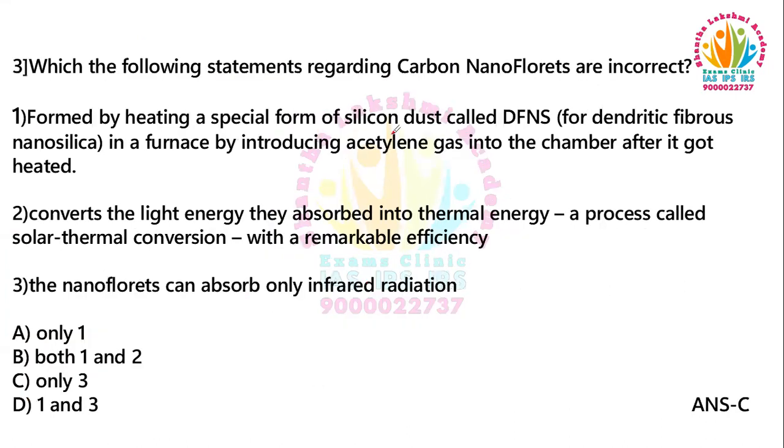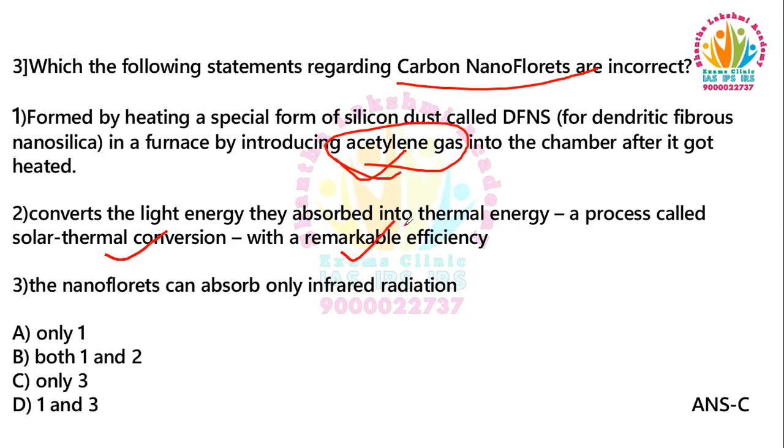If we look at the question again regarding carbon nanofluorids: it is formed by heating a special form of silicon dust called DFNS in a furnace by introducing acetylene gas into the chamber. Yes, it is true, as we have discussed earlier. And it converts the light energy it absorbs into thermal energy, called solar thermal conversion, with remarkable efficiency.